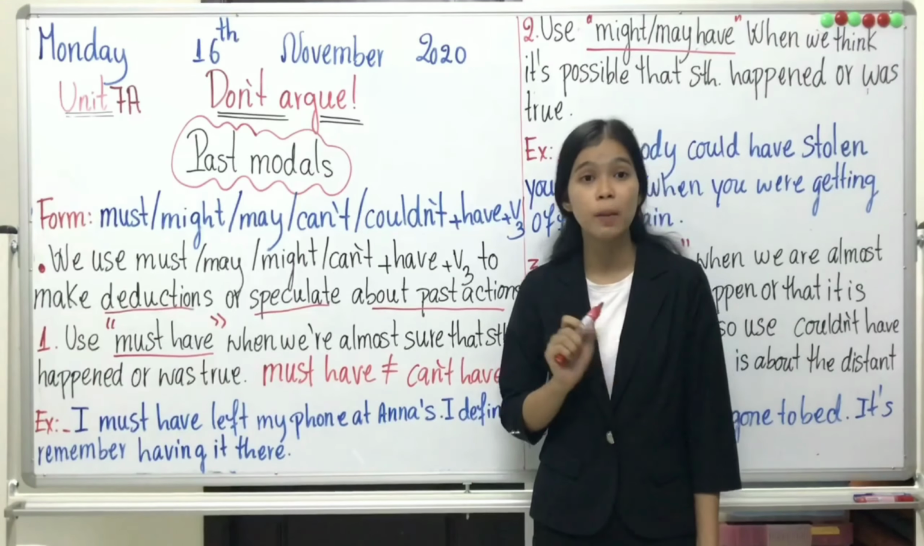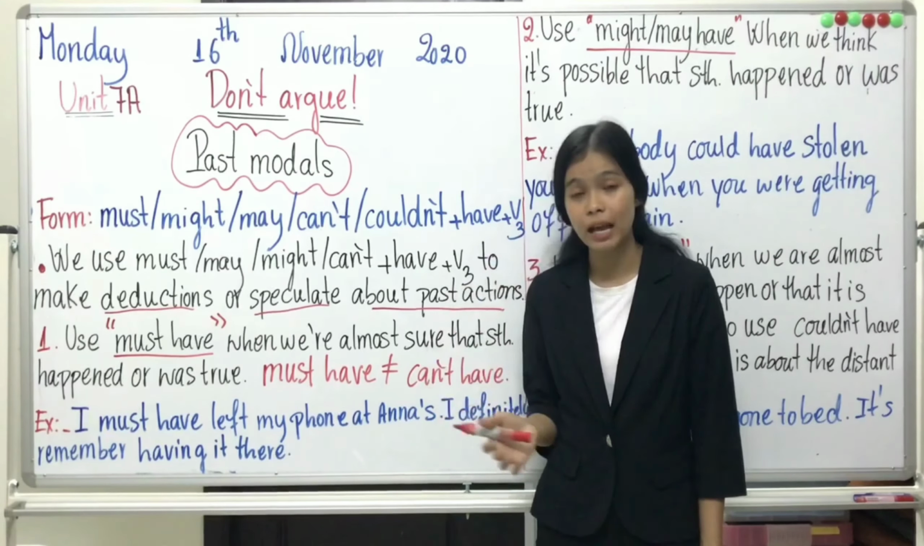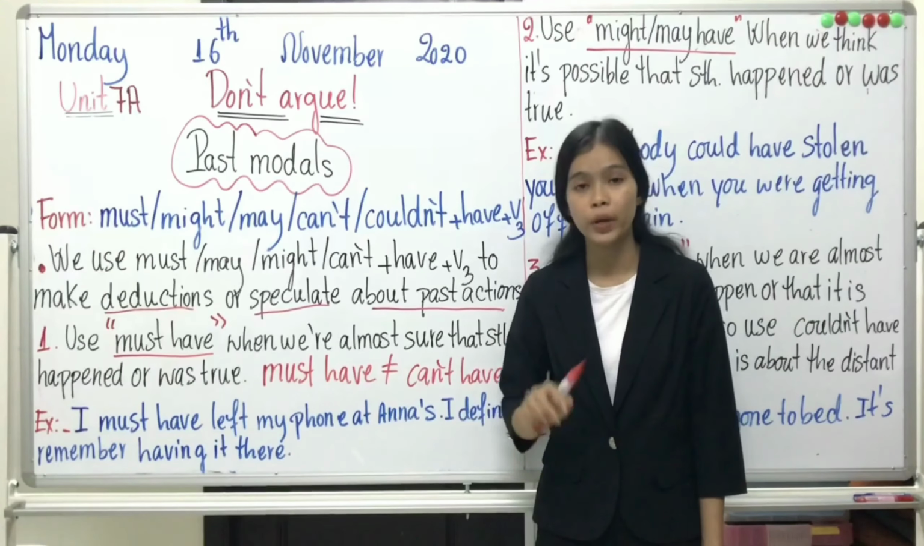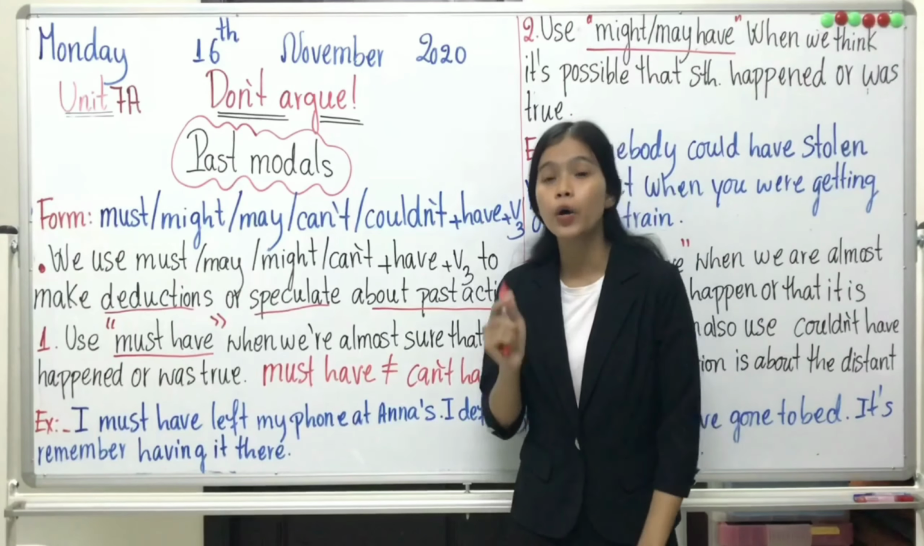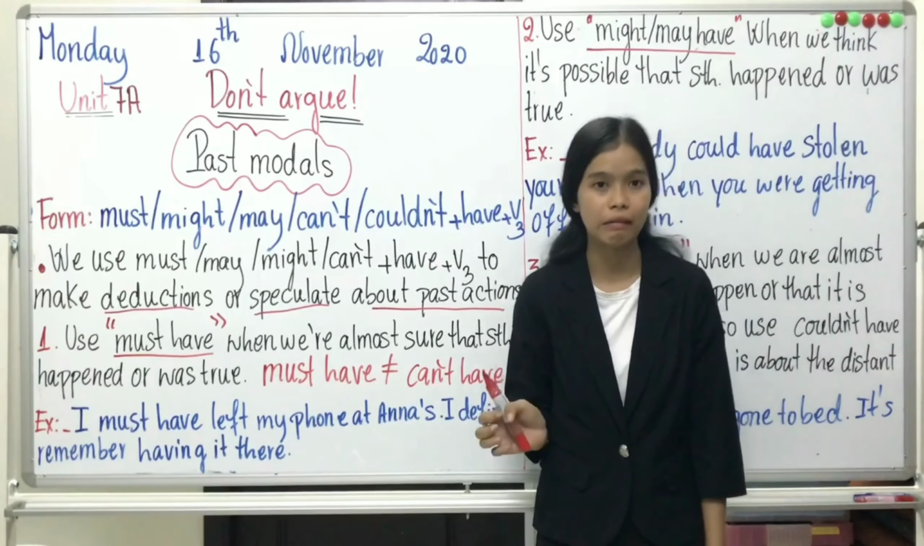The opposite of must have is can't have. The negative of must have is not must not have, that is wrong. So you must use can't have instead of must not have.